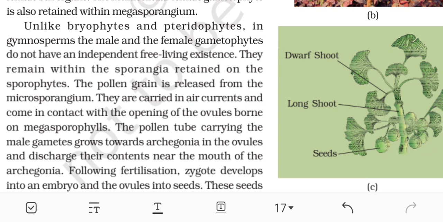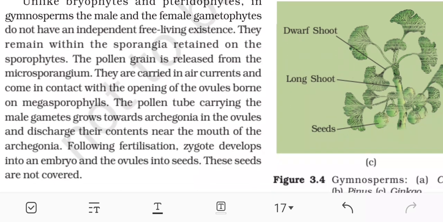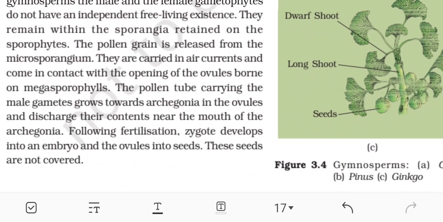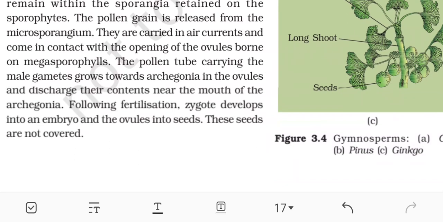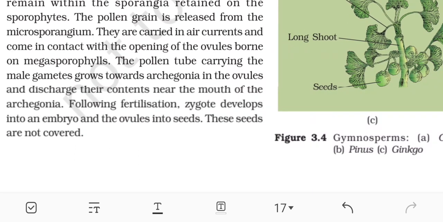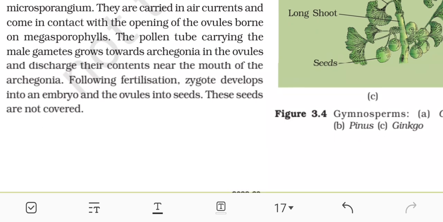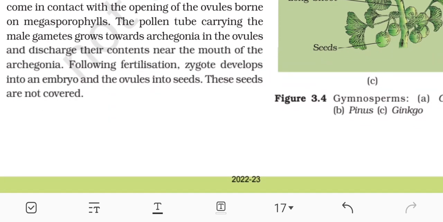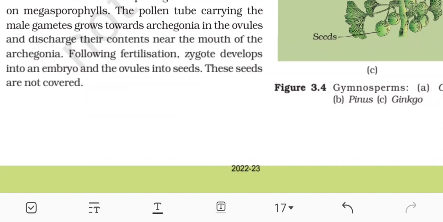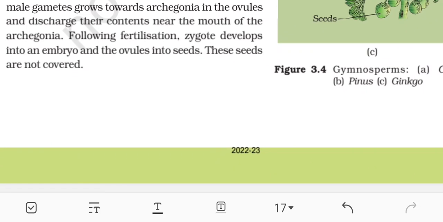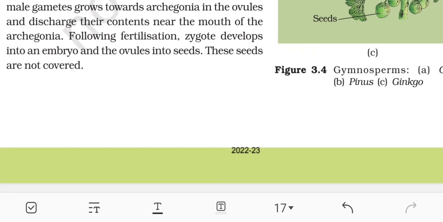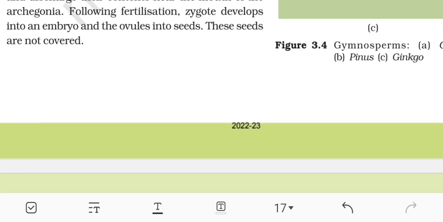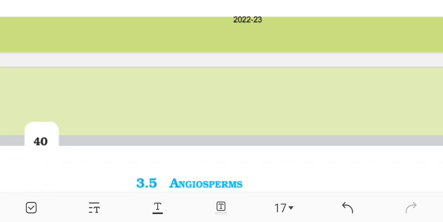Unlike bryophytes and pteridophytes, in gymnosperms, the male and female gametophytes do not have an independent free-living existence. They remain within the sporangia retained on the sporophytes. The pollen grain is released from the microsporangium. They are carried in air currents and come in contact with the opening of the ovules borne on megasporophylls. The pollen tube carrying the male gametes grows towards archegonia in the ovules and discharges their contents near the mouth of the archegonia. Following fertilization, the zygote develops into an embryo and the ovules into seeds. These seeds are not covered.